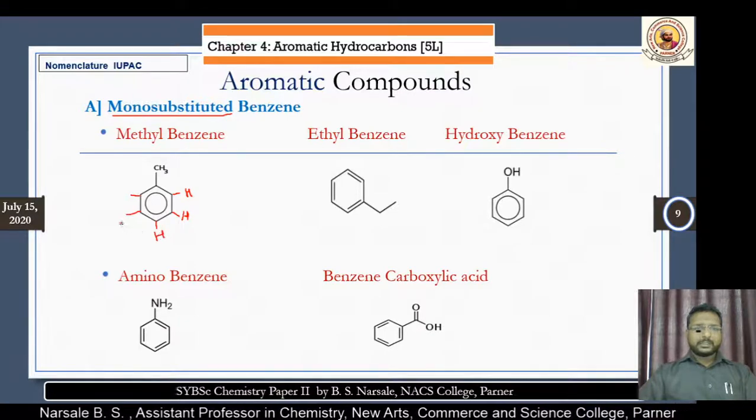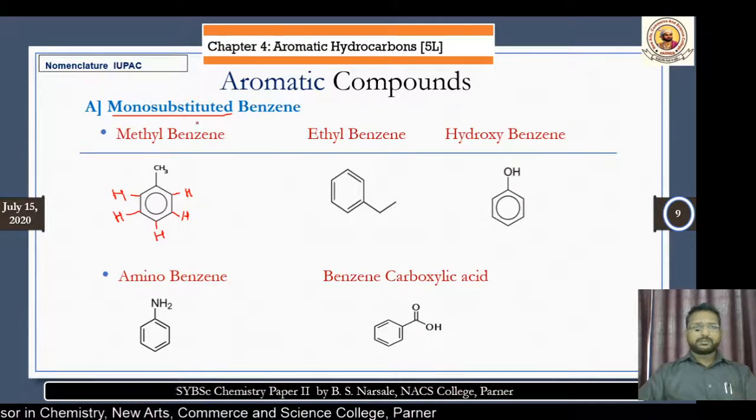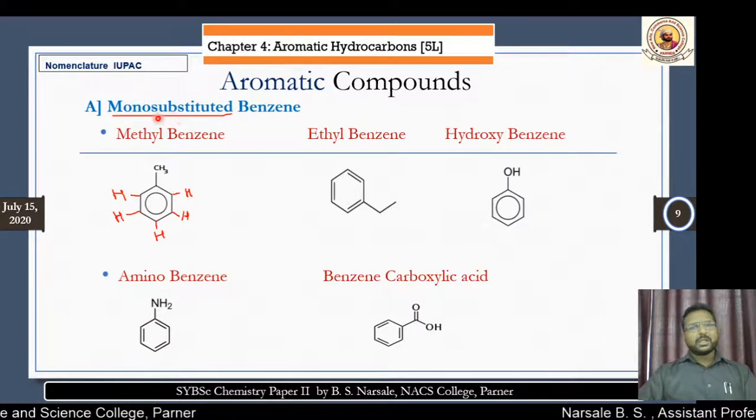We have just replaced only one hydrogen by the other group. Then this is known as a monosubstituted benzene molecule. Now, how will the nomenclature for the monosubstituted benzene molecules be given? For that purpose, a simple system will be used.